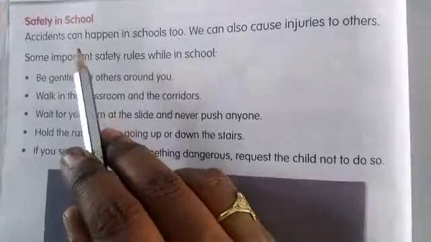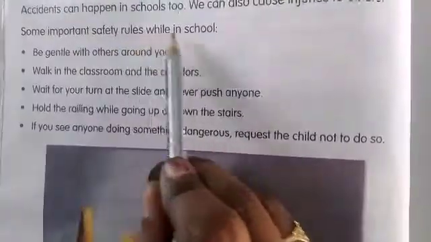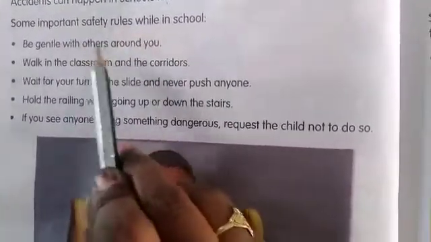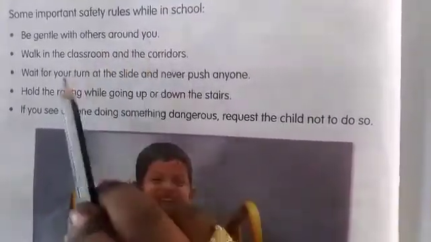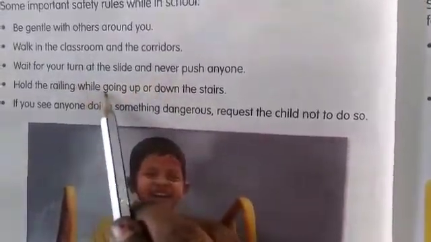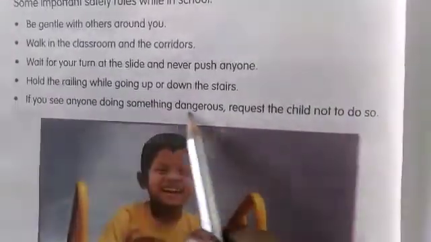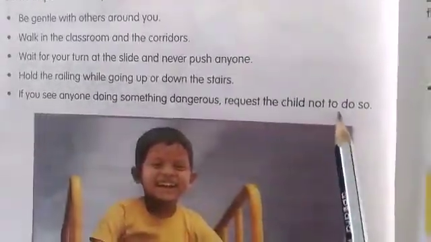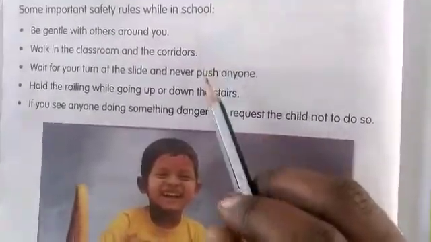Safety in school. Accidents can happen in schools too. We can also cause injuries to others. Some important safety rules while in school: be gentle with others around you. Walk in the classroom and the corridors. Wait for your turn at the slide and never push anyone. Hold the railing while going up or down the stairs. If you see anyone doing something dangerous, request the child not to do so. So read all these points, children. Important safety rules while in school.